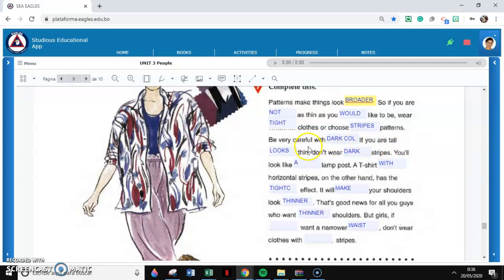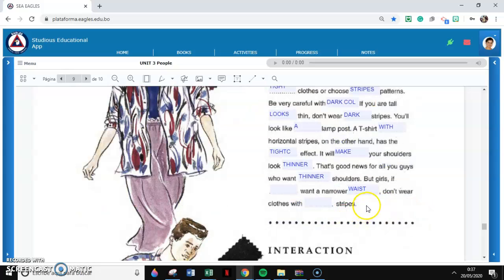If you're tall, right, that will make you look thin. So don't wear dark stripes. You will look like a lamppost. A t-shirt with horizontal stripes, on the other hand, has the tight close effect or has a casual effect. It will make your shoulders look thinner. That's good news for all of you who want thinner shoulders.